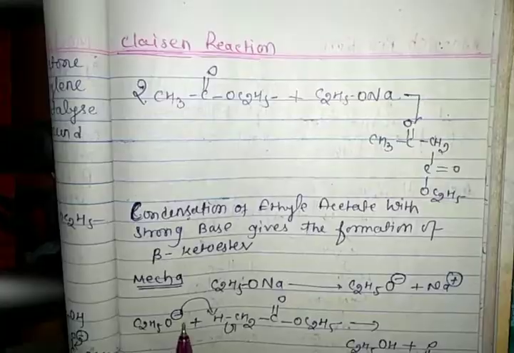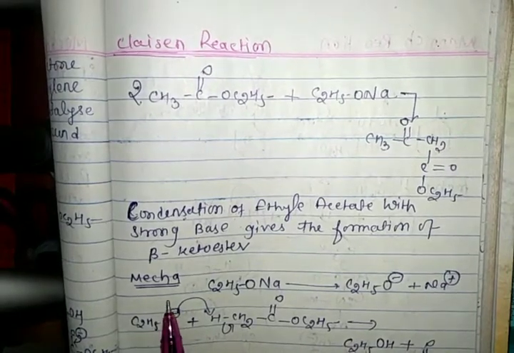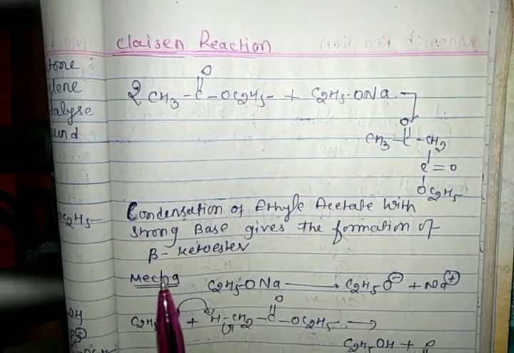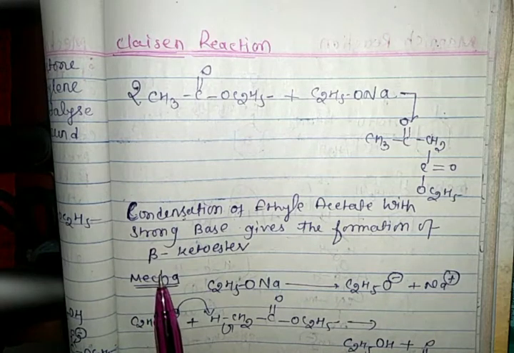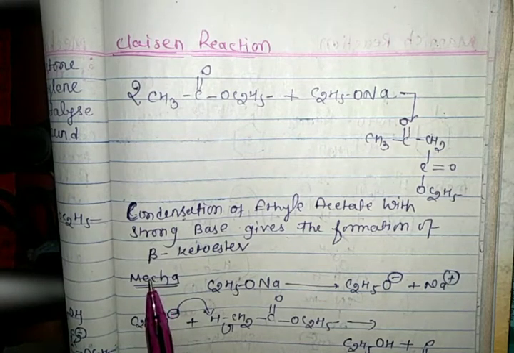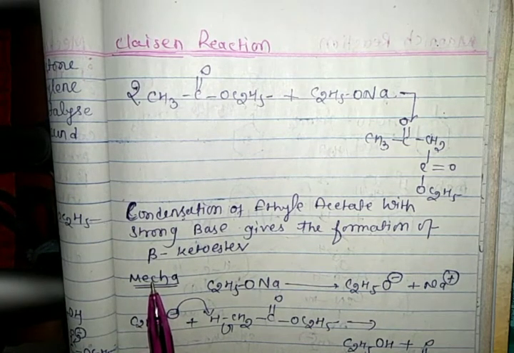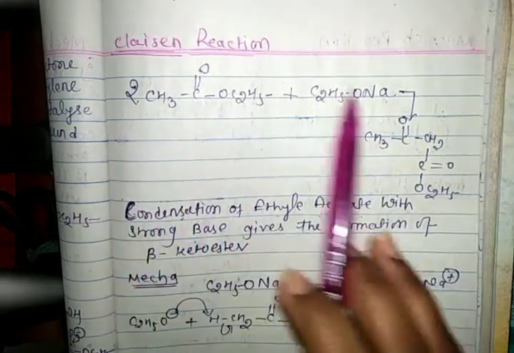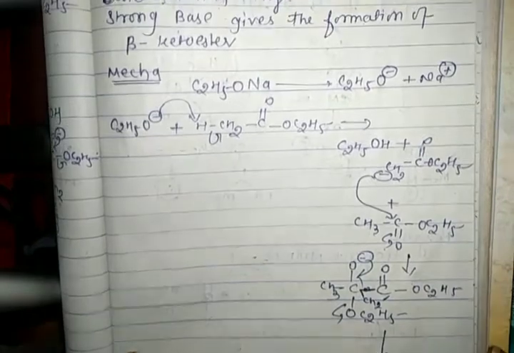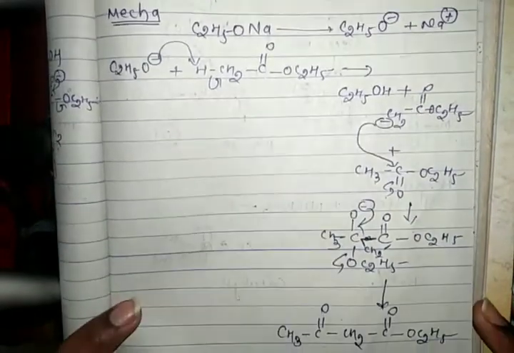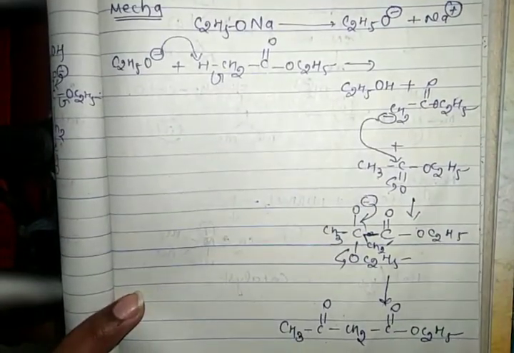Our next reaction, the Claisen reaction, is also a condensation of ethyl acetate with a strong base, giving the formation of beta keto ester. So this is the reaction, and the whole mechanism of the Claisen reaction is given, and this is our last product.